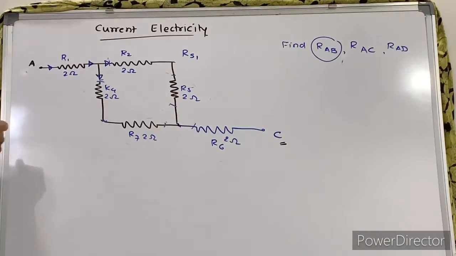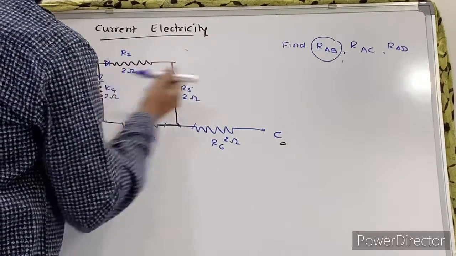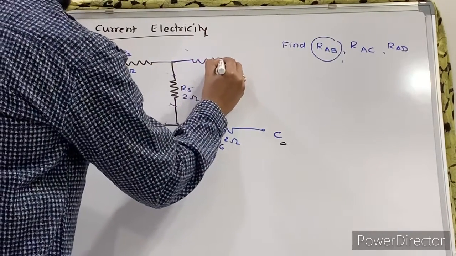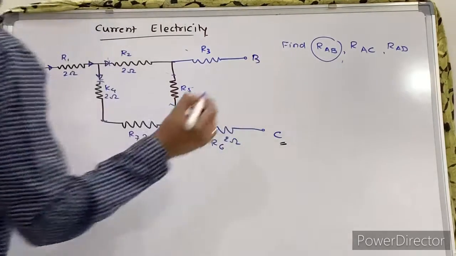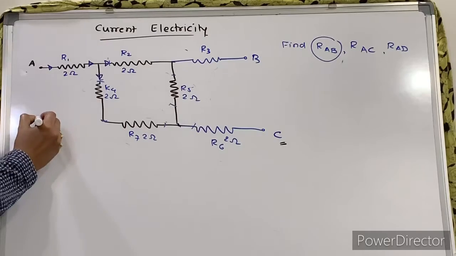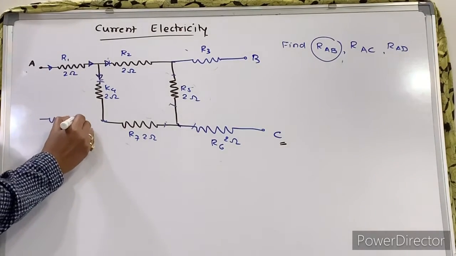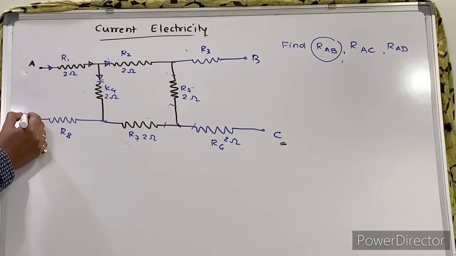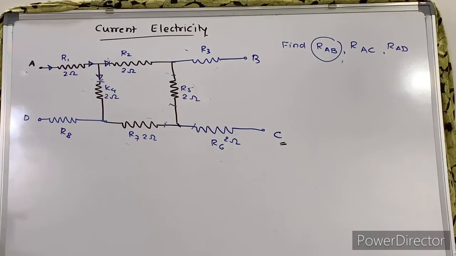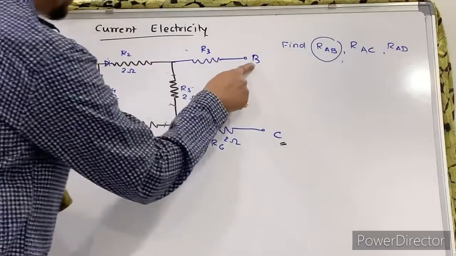Right? This was your original diagram. This was R3. This was point B. Right? And this is your next diagram, which is R8. This is point D. Now what they want? Resistance between point A and D. Same question can be asked as resistance between point B and C.